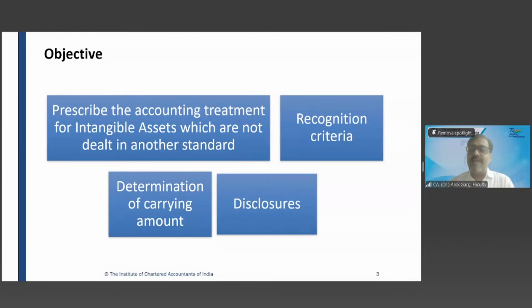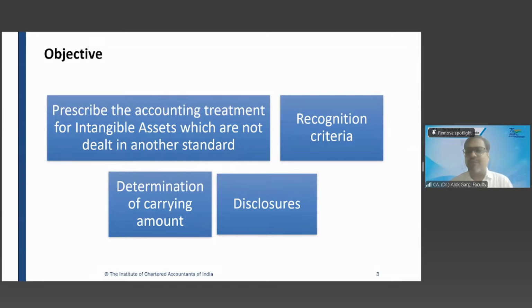Friends, what is the major difference between tangible asset and intangible asset? Tell me. Sir, intangible asset does not have physical presence, and tangible asset has physical presence. Yeah. So tangible asset has physical existence. Intangible asset does not have physical existence. You can see, you can touch, you can hold tangible assets, but you can't see, you can't touch, you can't hold intangible assets, right?